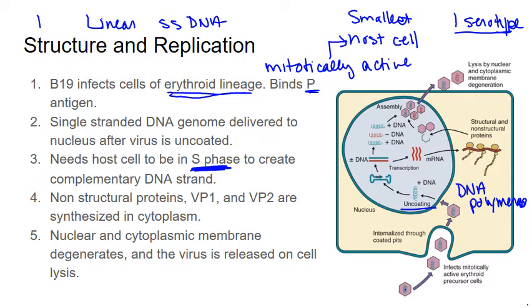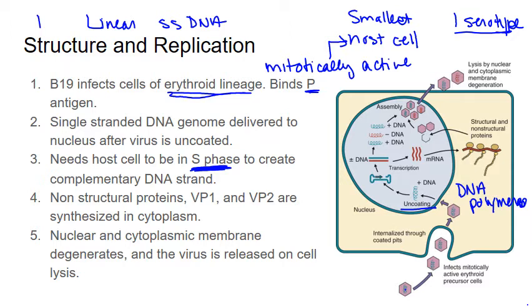So the cellular DNA polymerases are required to generate a complementary strand of DNA. The single-stranded DNA strand is then converted to a double-stranded version of itself, and that is what is required for transcription and translation. So then you're going to get inverted repeat sequences of DNA at both ends of the genome. They're going to fold back, which is what I'm showing here, and hybridize with the genome to create a primer for the cell's DNA polymerase. And this creates the complementary strand and replicates the genome.